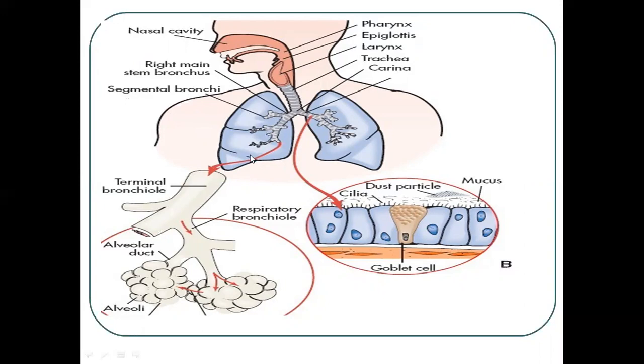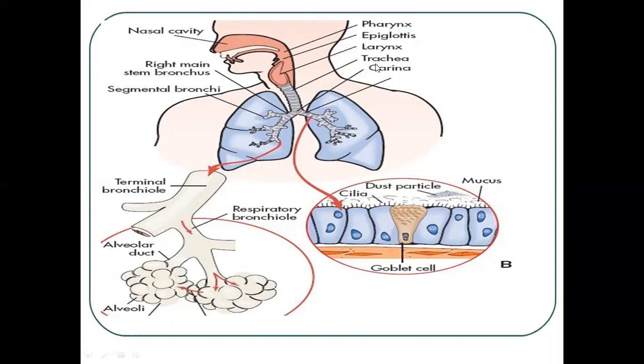Here you will see the terminal bronchi, and the arrows show that it divides into alveoli. This is called an alveolar duct, and this is respiratory bronchioles. This is alveoli, and this one is the alveolar duct.